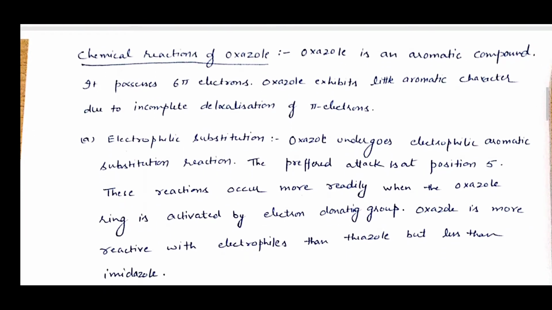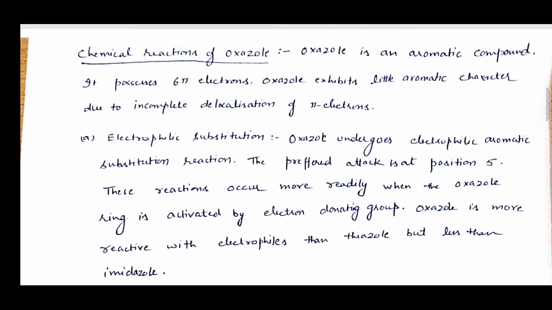Now next part is chemical reaction of oxazole. Before that we will discuss physical properties. Oxazole is a liquid compound which has a pyridine-like odor and boils at 69 degrees centigrade, and oxazole is weakly basic in nature. Now oxazole is an aromatic compound. It possesses 6 pi electrons. Oxazole exhibits little aromatic character due to incomplete delocalization of pi electrons.